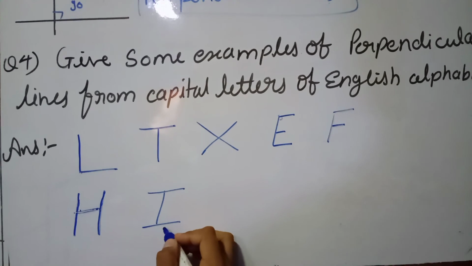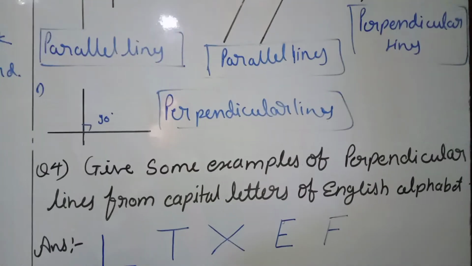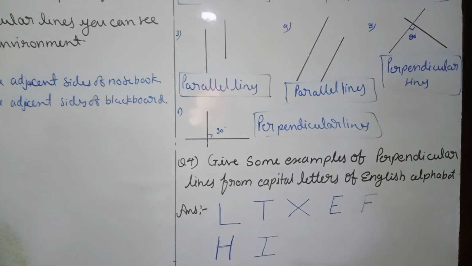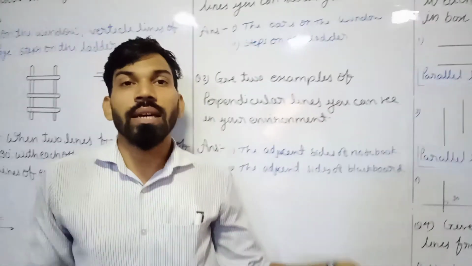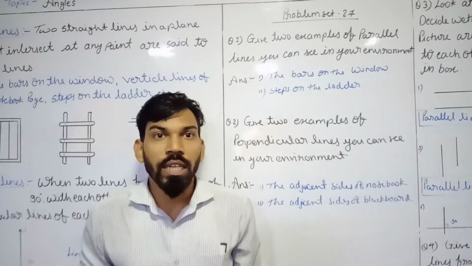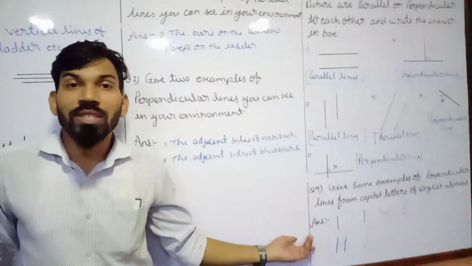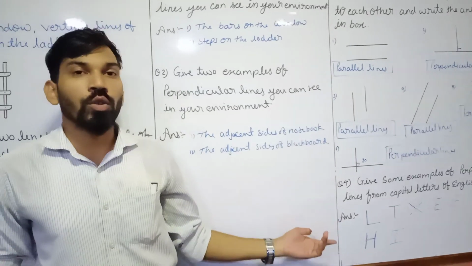This way we come to know there are a total of 7 letters that are intersecting each other at 90 degrees, meaning these letters are creating perpendicular lines within themselves. This way we come to know.